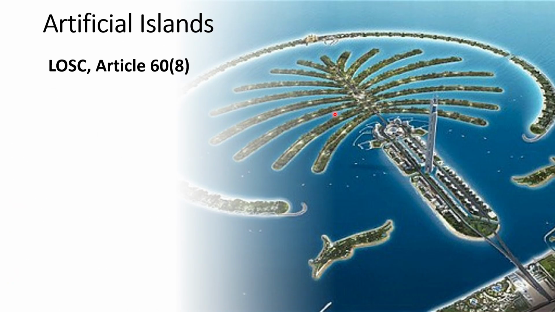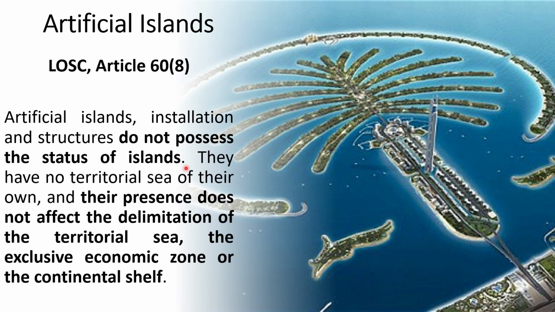So this is the picture of Palm Dubai. You see, they have created this artificial island in their own water, but these will not have their own zone, right? This Article 60, clause 8, says that artificial islands, installations and structures do not possess the status of islands.